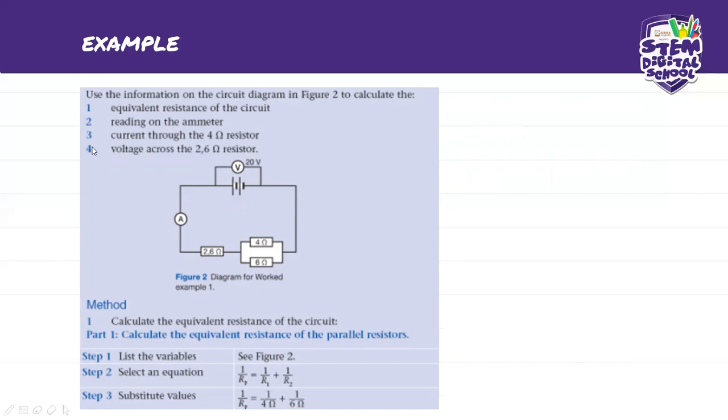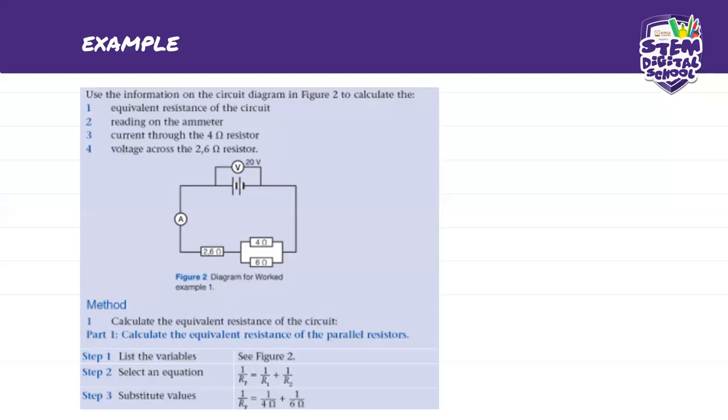And then number 3, we need to calculate the current through this parallel branch of the resistor, right? And the voltage across the 2.6, which is the series branch, across this series resistor. So this is all questions put in one. This is the simplest kind of parallel series circuit that you can find. We're going to do another example that is much more complex than this one, but it's good, guys, because we are preparing you to understand how to work out the series parallel branches.